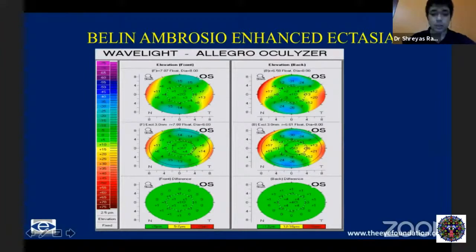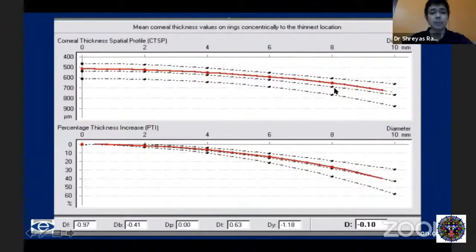The other two important variables which the Pentacam gives us is one which is the corneal thickness spatial profile. As you all know, the cornea is thinnest in the center and increases in thickness, and there is a normal gradation in which the thickness increases from center to periphery.